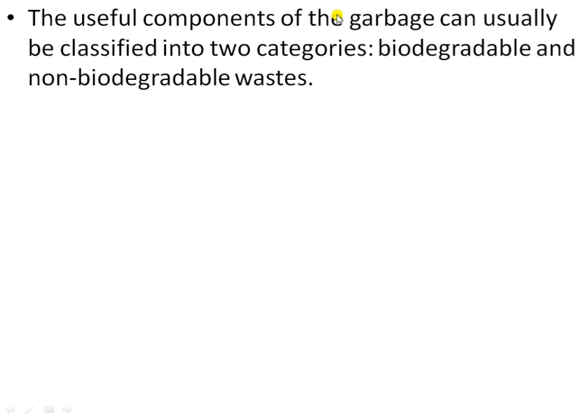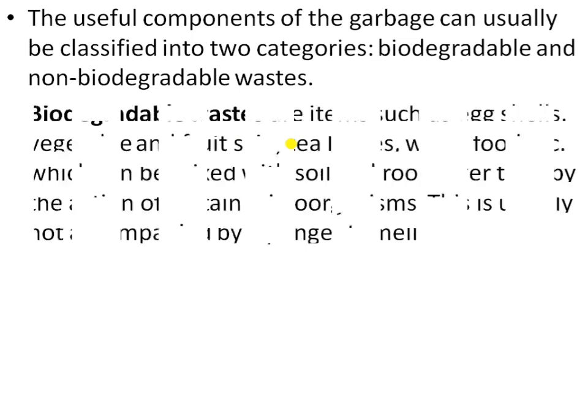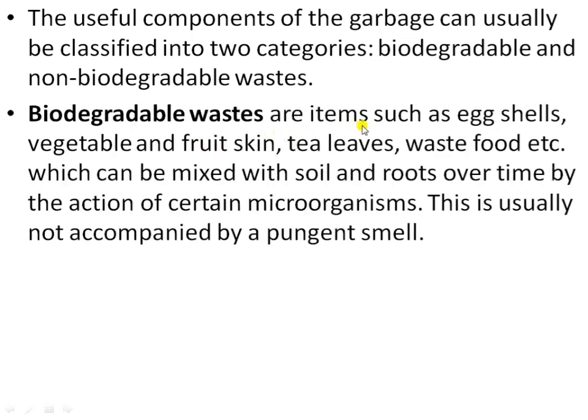The useful components of garbage can usually be classified into 2 categories. First is biodegradable and non-biodegradable waste. In biodegradable waste, items such as egg shells, vegetable and fruit skin, tea leaves and waste foods can be mixed with the soil and roots over time by the action of certain microorganisms.